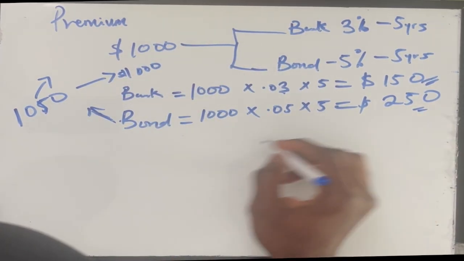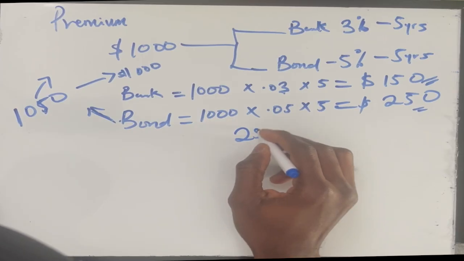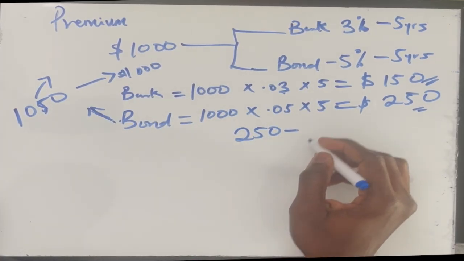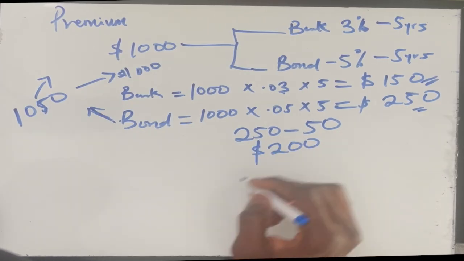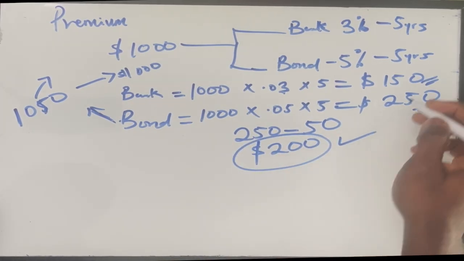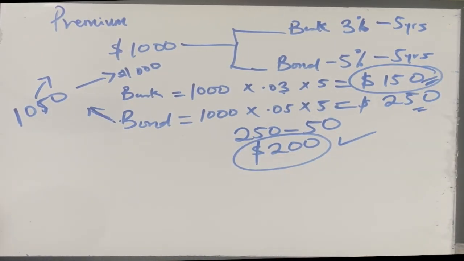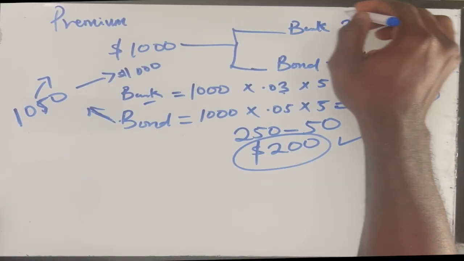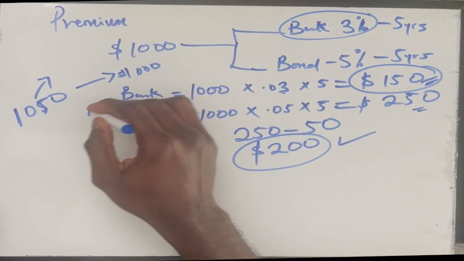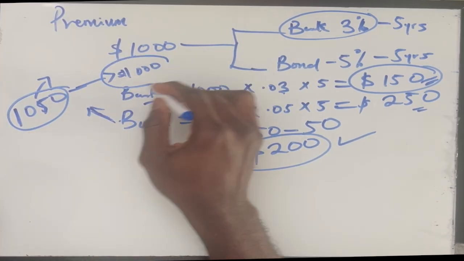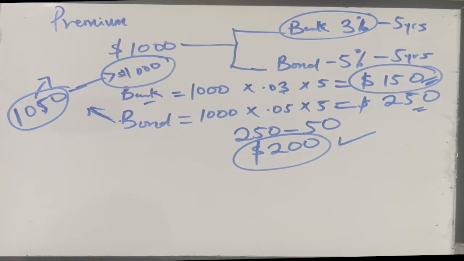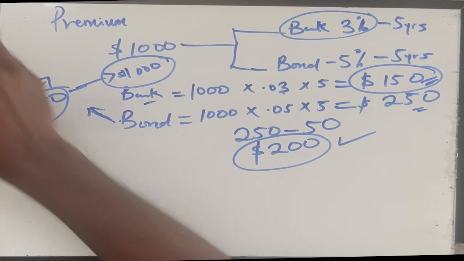So let's look at our profit under the bond, which is 250. Even if we subtract the premium that we pay, we are still getting $200, which is still better than what we would have got under the bank option. So instead of people just depositing their money here, they would rather want to go to the secondary market and pay more for a bond that has got a par value of 1,000, and this is your motivation for buying a bond for a premium.